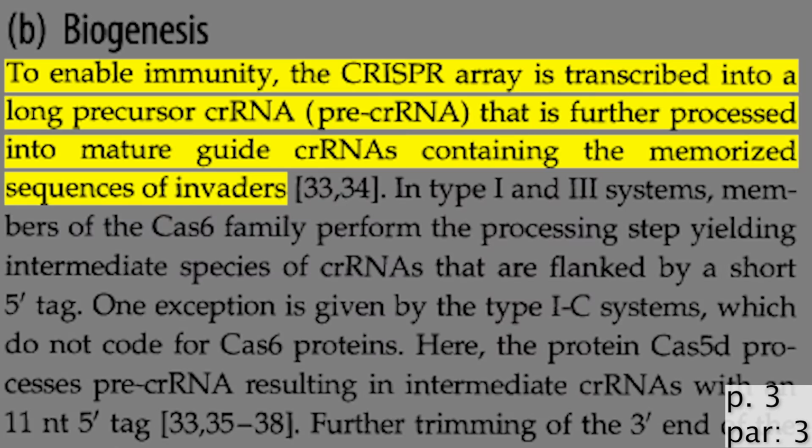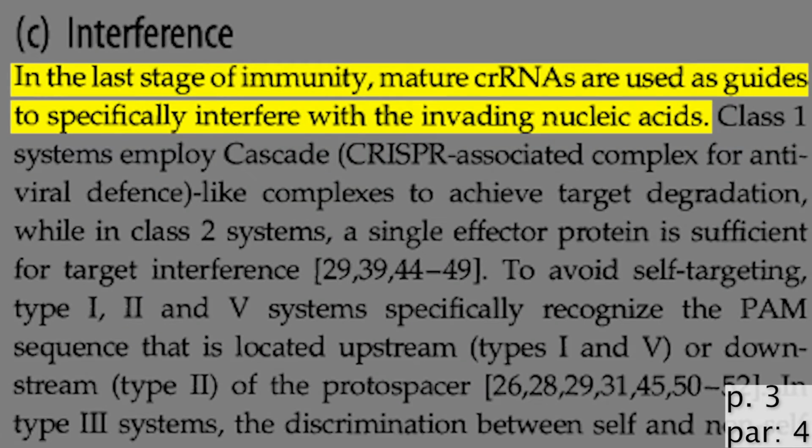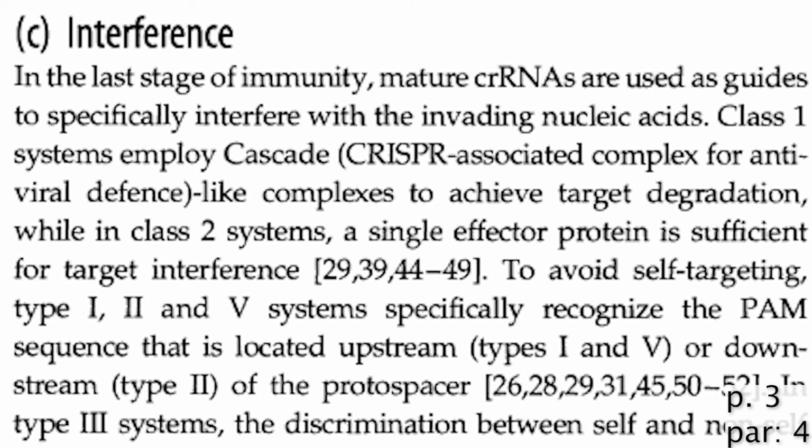To enable immunity, the CRISPR array is transcribed or copied into a long precursor CRISPR RNA that is further processed into mature guide RNA that contain the memorized sequence of the invader. In the last stage of immunity, mature CRISPR RNAs are used as guides to specifically interfere with invading genetic material. This process stores the specific genetic sequence, but disables it so it cannot damage the prokaryote.